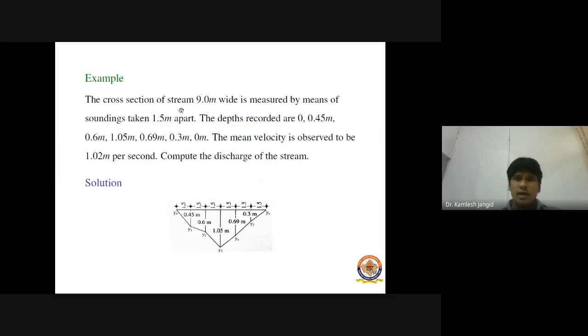It means there is a stream flow, and the width of the stream is given as 9 meters. So the left hand is 0 meter and the right hand is 9 meters, and we have taken soundings 1.5 meters apart.